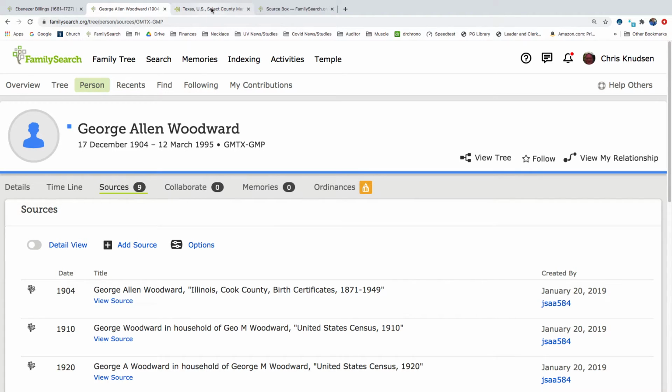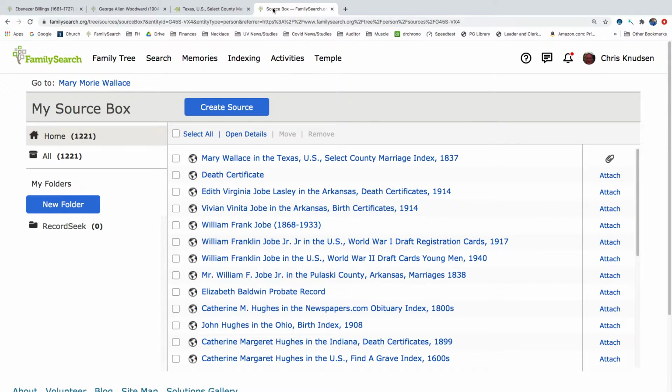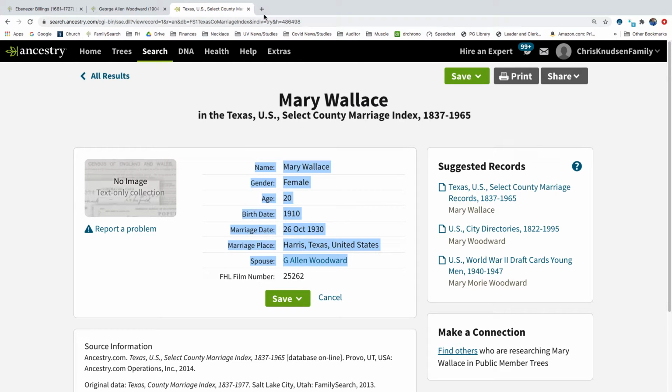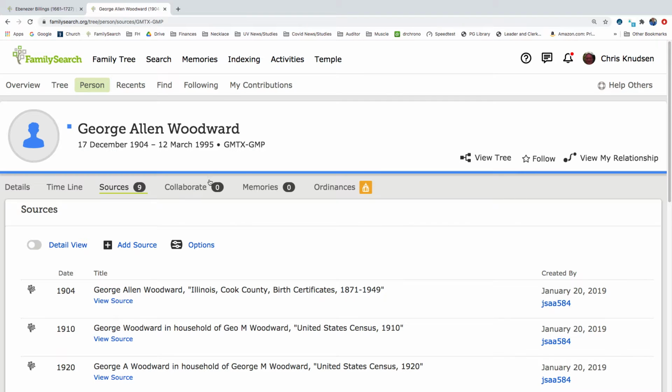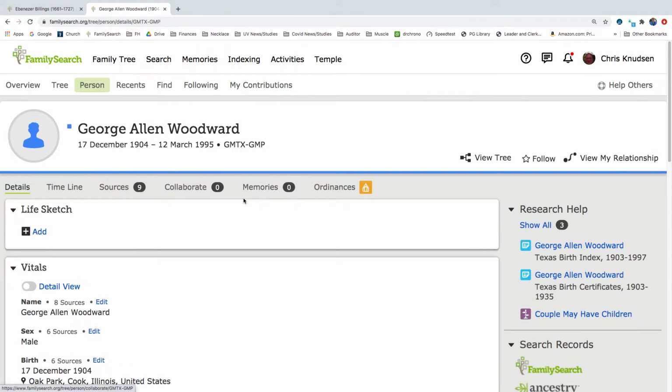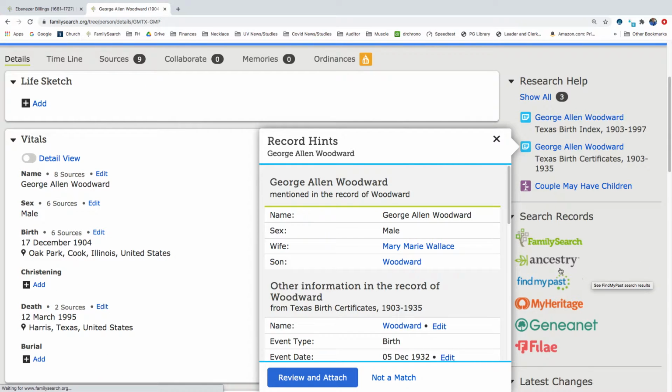And we've got Mary Wallace in the... Okay, so I'm going to close that tab. And we're going to close that tab. So here we are back on George Allen Woodward. So now we've got some Texas birth certificates. George Allen Woodward. Let's see what that shows. Wife, Mary Marie Wallace. Marie sounds more likely than Maury.